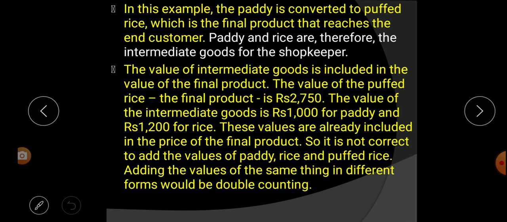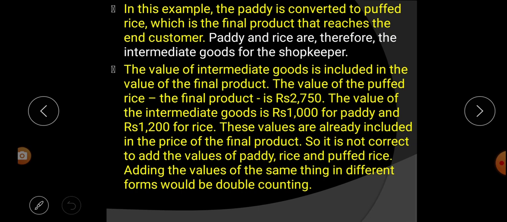Listen carefully now. The value of intermediate goods is 1000 for paddy and 1200 for rice. So what are the intermediate goods? Paddy and rice. The value of paddy is 1000 rupees and the value of rice how much? 1200. These values are already included in the price of the final product. Listen carefully. These values are already included in the final product.